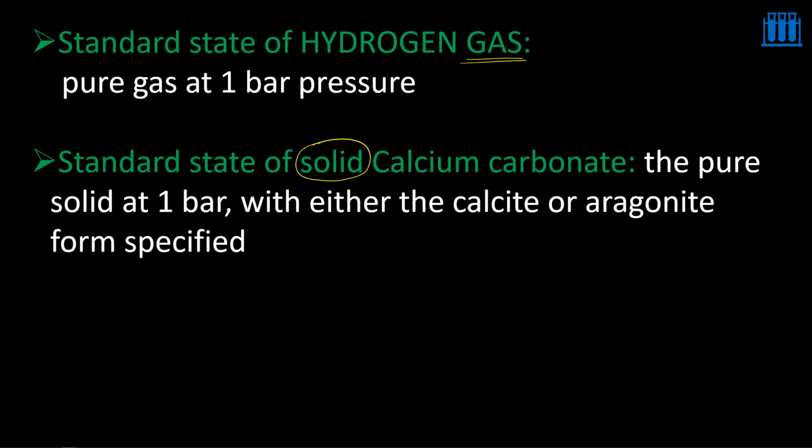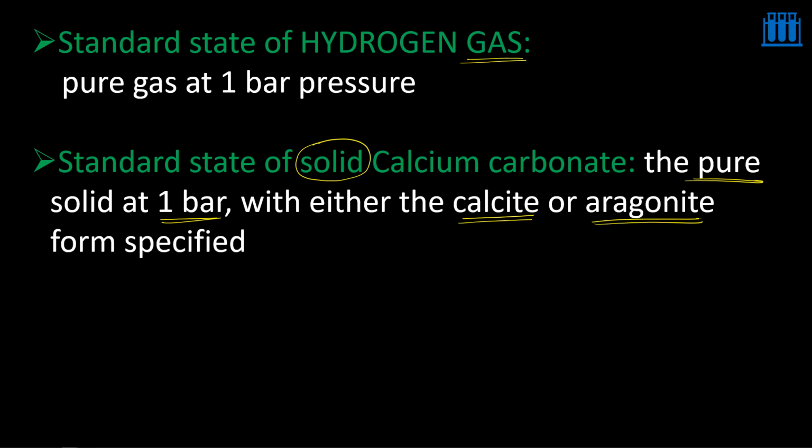So what is the standard state of solid calcium carbonate? You are taking a pure solid provided the pressure is 1 bar, and if more than one phase is available for that solid, then you have to mention in which phase you are reporting. For calcium carbonate, two different phases are available, that is calcite and aragonite.